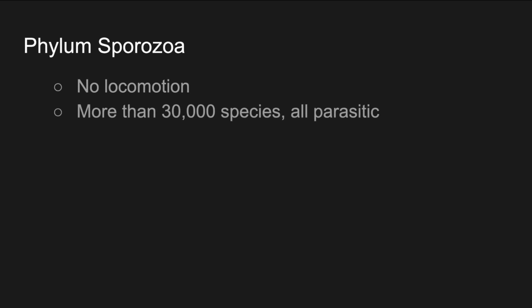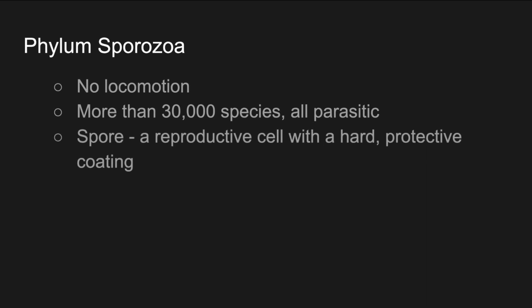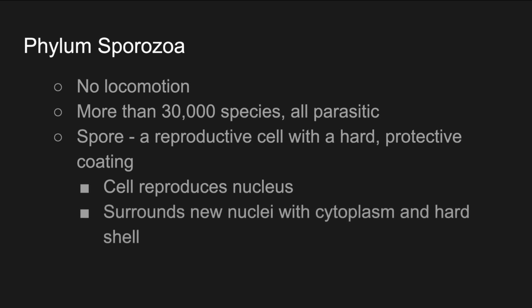Here's another phylum of protozoans, Phylum Sporozoa. They have no form of locomotion, but they do have more than 30,000 species, all parasitic. Hooray! They reproduce with a spore, that's a reproductive cell with a hard protective coating, and the way that works is that the cell reproduces its nucleus, then it surrounds this new nucleus with some cytoplasm and a hard shell. It's basically making a new mini cell inside of itself. Then the original cell disintegrates, and you've got the spore left over, and that's how it reproduces.